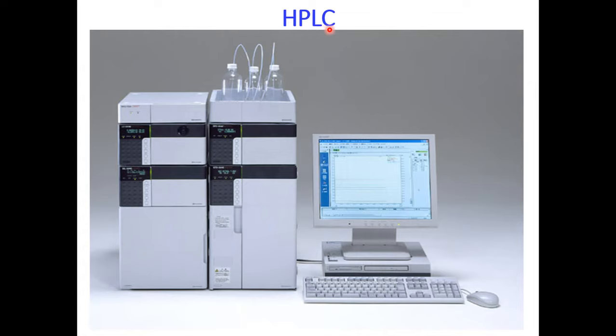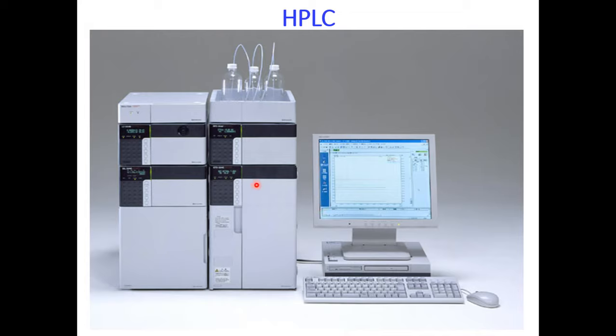So what is liquid chromatography? In liquid chromatography, the stationary phase is liquid and the mobile phase is also liquid. So it is abbreviated as LC, and we are using a high pressure. So the solvent system is pressurized to pass through a column to minimize the time of separation, and because of that we can increase the performance of separation. We can increase the performance of analysis by utilizing sophisticated techniques, and this is known as HPLC. So it is high performance liquid chromatography.